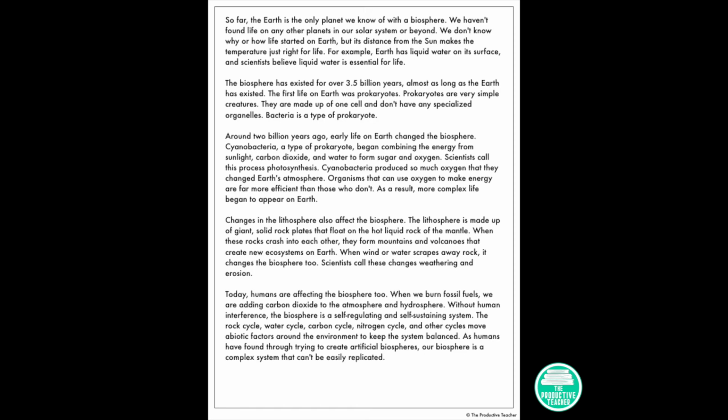Around 2 billion years ago, early life on Earth changed the biosphere. Cyanobacteria, a type of prokaryote, began combining the energy from sunlight, carbon dioxide, and water to form sugar and oxygen. Scientists call this process photosynthesis. Cyanobacteria produced so much oxygen that they changed Earth's atmosphere. Organisms that can use oxygen to make energy are far more efficient than those who don't. As a result, more complex life began to appear on Earth.